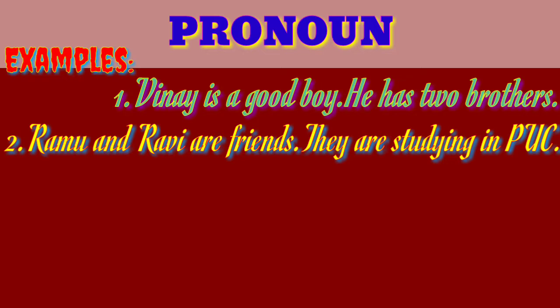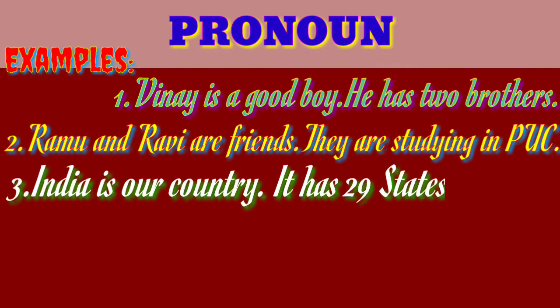Have you understood? Yes. We will move to the next one. So that is the third example. India is our country. It has 29 states. Look at this one. Okay, so here India is the noun. India is our country. It has 29 states. India has 29 states. Okay, so that is the direct sentence.